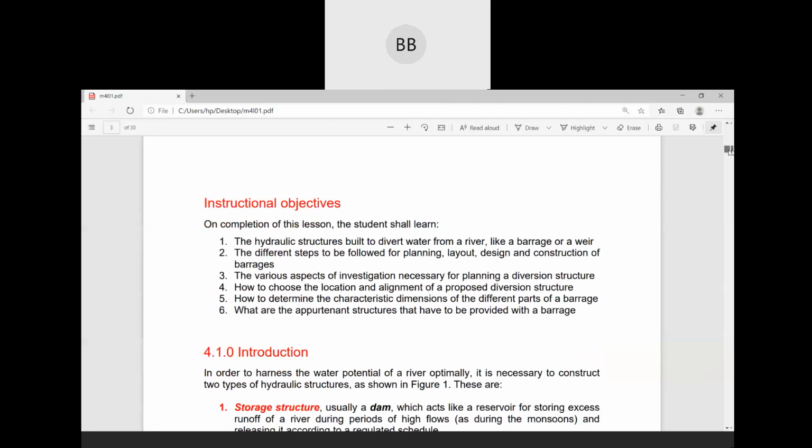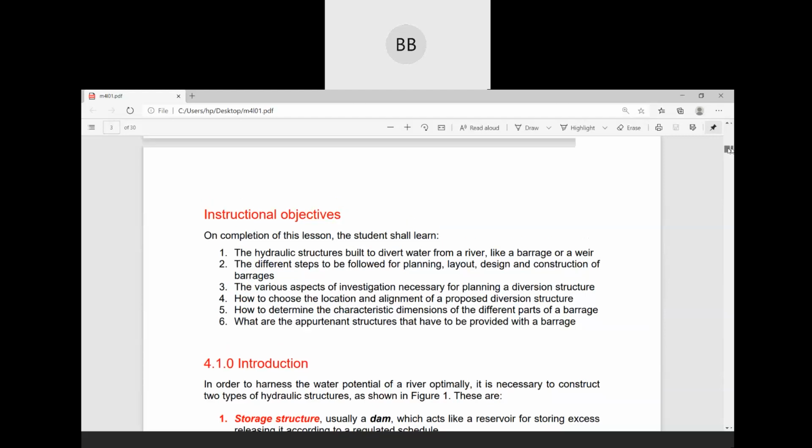Before that, I just want to discuss with you that we have two types of hydraulic structure. One is storage structure, one is diversion structure. Suppose we construct a dam and then we store water in the reservoir, so dam is a storage structure.